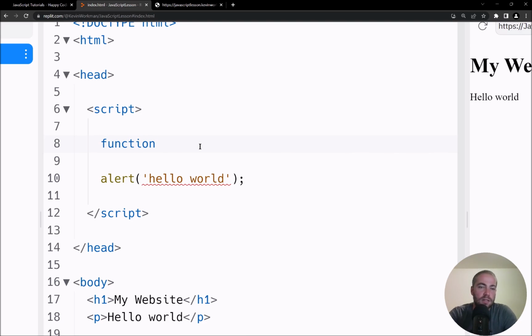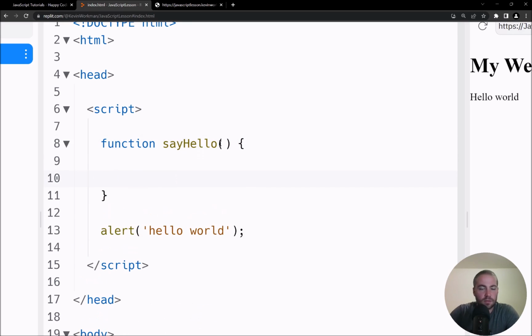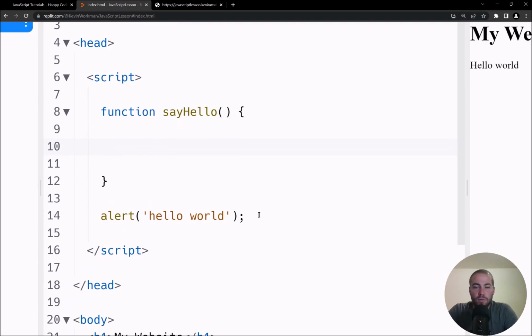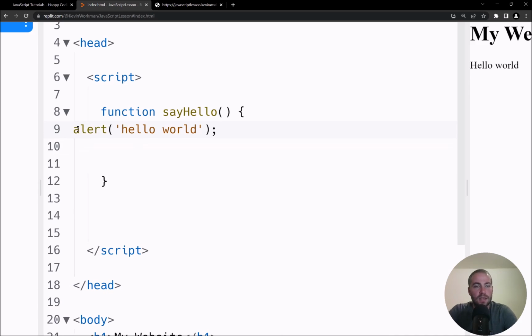In this case, I'm going to say sayHello, and then an open parenthesis, and in here would go any parameters you want to take. I'm not going to take any, so I'm just going to close it immediately. And then an opening curly brace, and Replit gives me the closing curly brace automatically. And then I like to give myself some white space just to have some room to type. And what I want to do is move this line of code into my sayHello function.